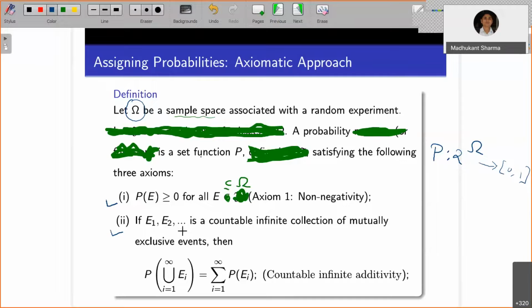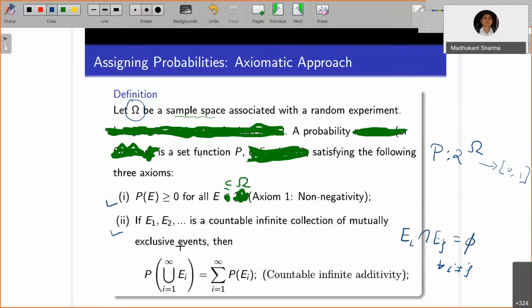Okay, so if you have a countable collection of mutually exclusive events, and we have already defined what we mean by mutually exclusive, it means you take any two of these, E_i and E_j, then E_i intersection E_j is the empty set, a null set, for all i not equal to j. So you take any two distinct events, and if you perform the intersection and it equals empty, then we say that these are mutually exclusive events.